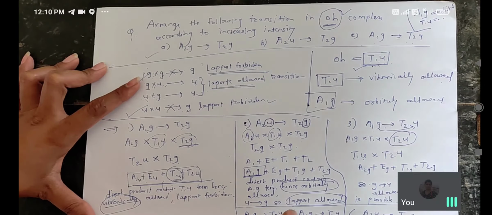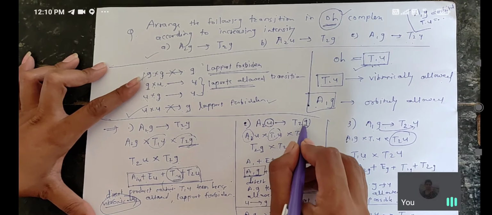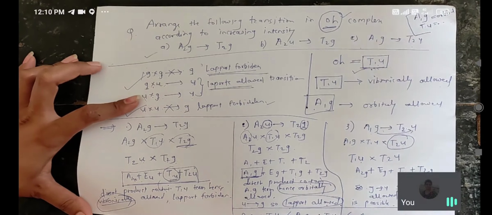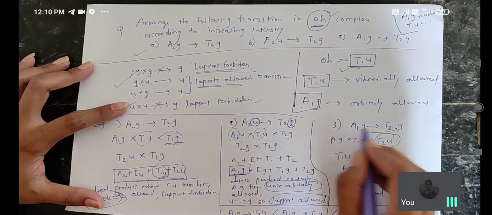And in the second, the direct product contains the A1G term. This is an orbitally allowed transition. But in this transition, U into G is there. That means a Laporte allowed transition is also present. That means in the second, two transitions are possible. The orbitally allowed transition is also possible and the Laporte allowed transition is also possible. Okay. And in the third one, the A1G into T2U.